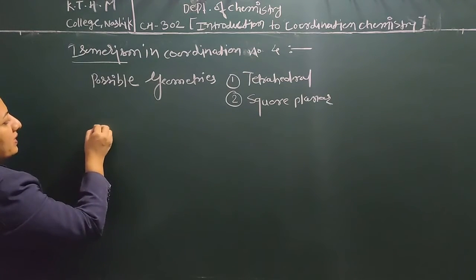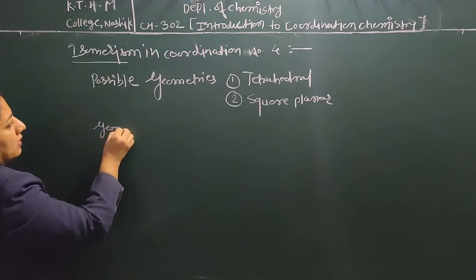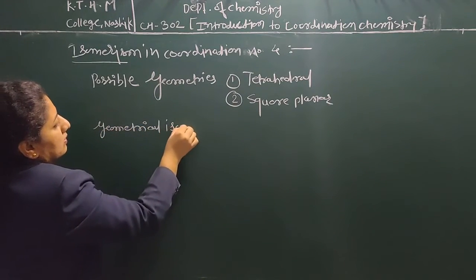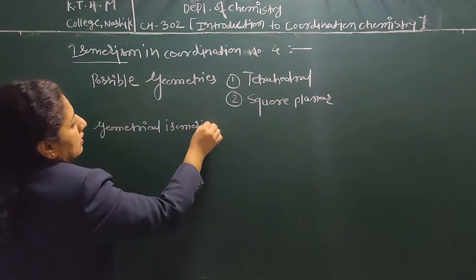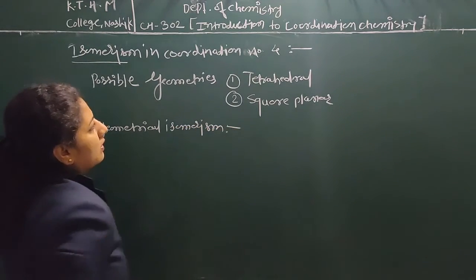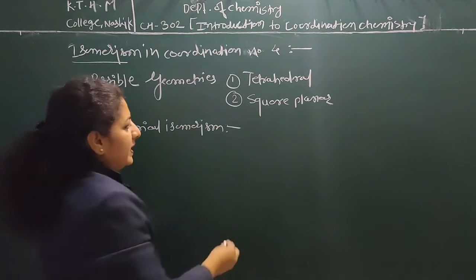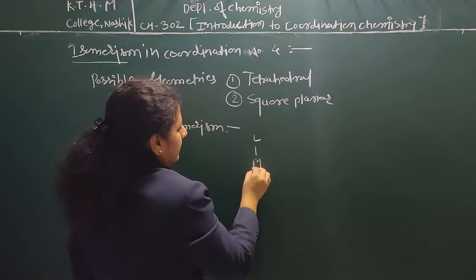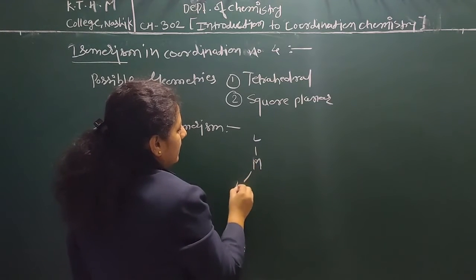So in geometrical isomerism, in tetrahedral arrangement, M is the central metal atom and L is a ligand.